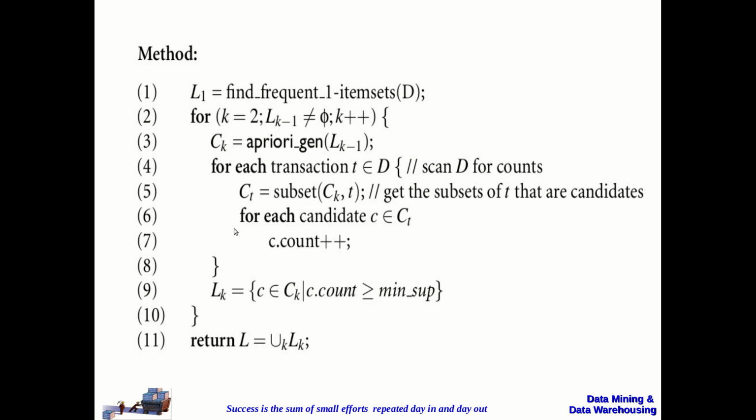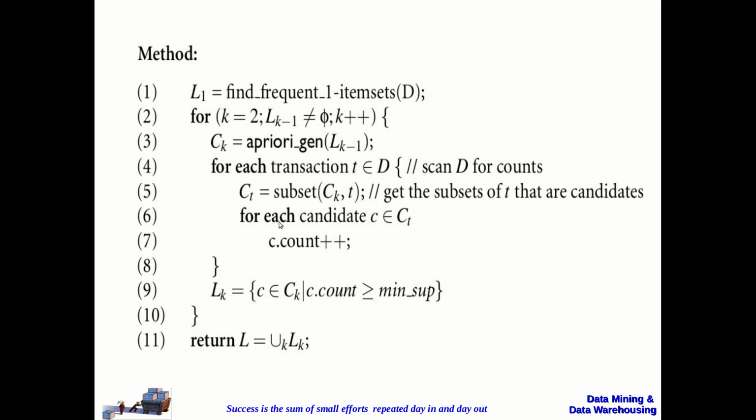This process will be repeated for all the transactions and for calculating the support count of all the candidates. So each transaction will be taken, and for that transaction generate the candidates, and for each candidate calculate the support count value. This is what we are going to do in this for loop.